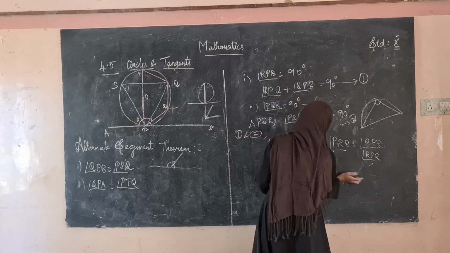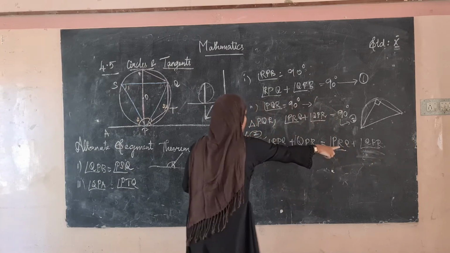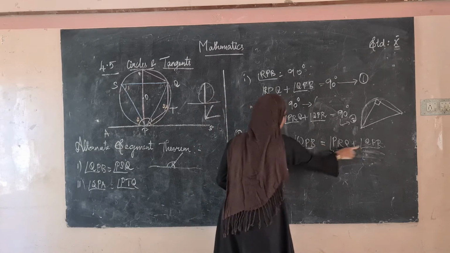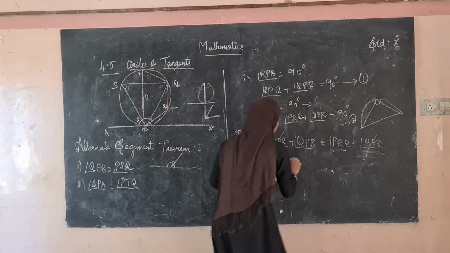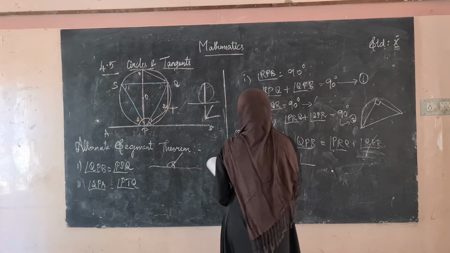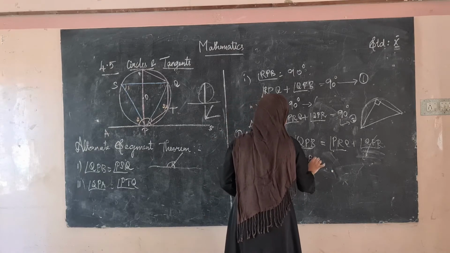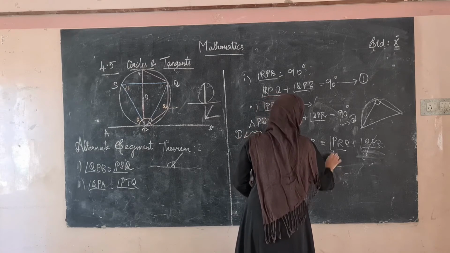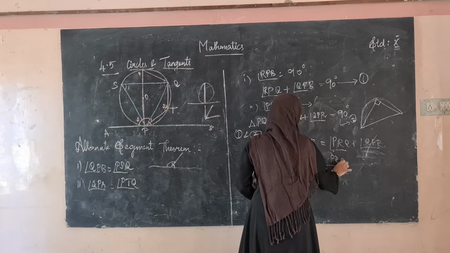So this is also called RPQ, and therefore this will be cancelled. What's remaining is angle QPB is equal to angle PRQ.